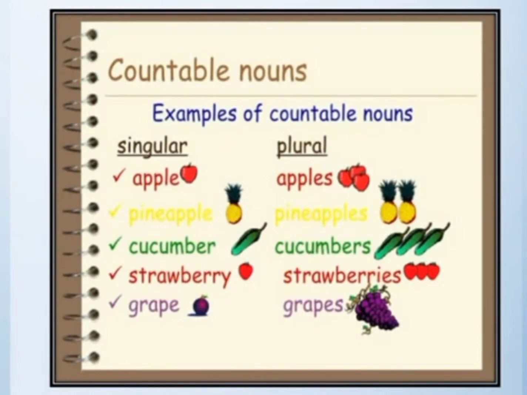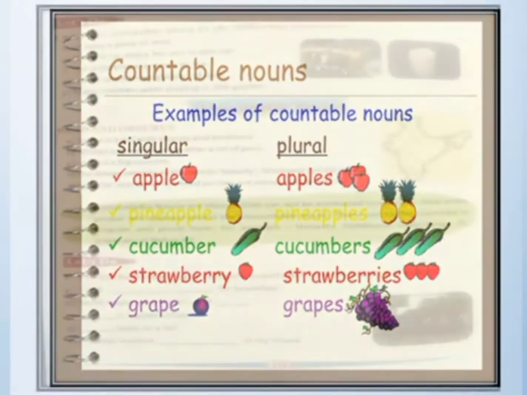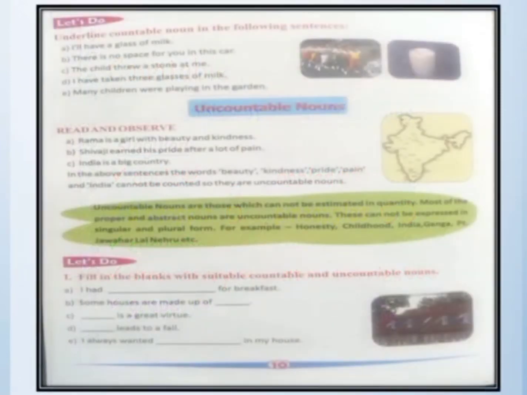There are more examples of countable nouns like here one apple, and if it's more than one it's apples and it has become plural. Pineapple, pineapples, cucumber, cucumbers, strawberry, strawberries, grape, grapes. So countable nouns are singular if they are one, and if they are more than one then they are plural. So when you are counting the nouns and they are one in number, they are singular. When they are more in number, they are plural. I hope you all must have understood about countable nouns.